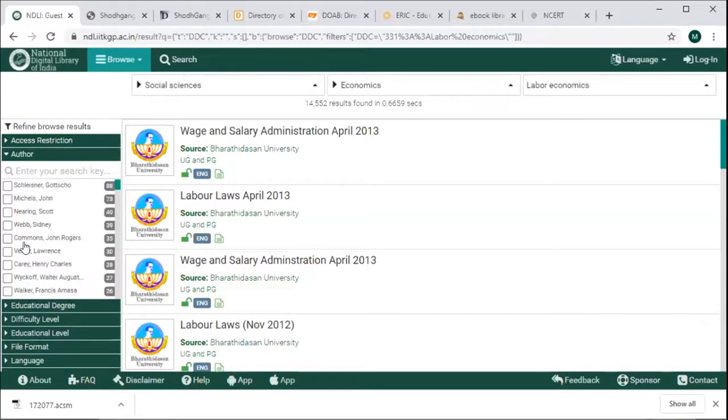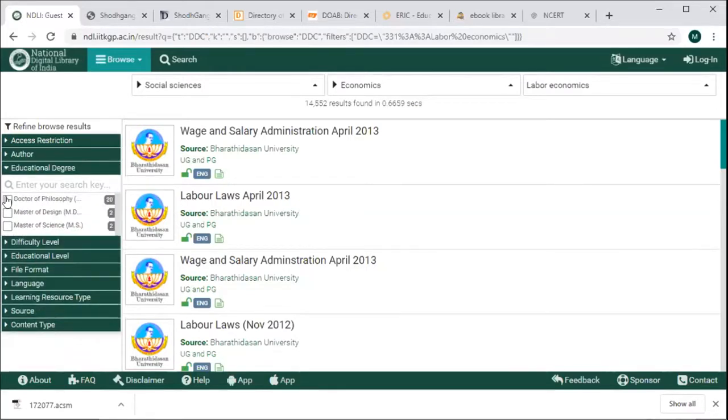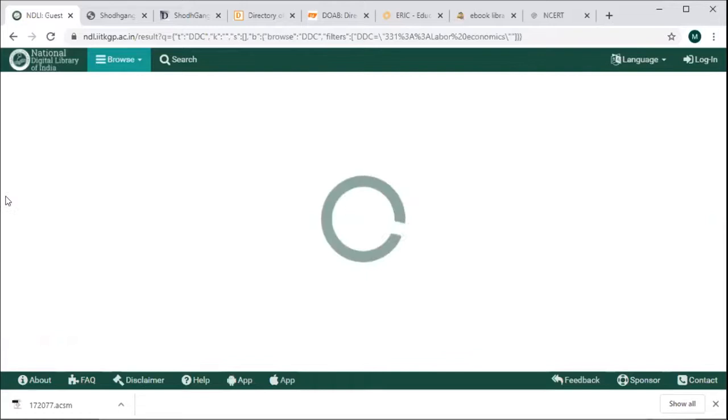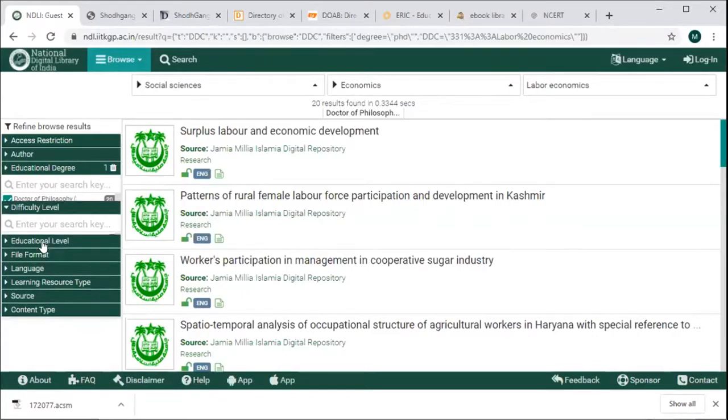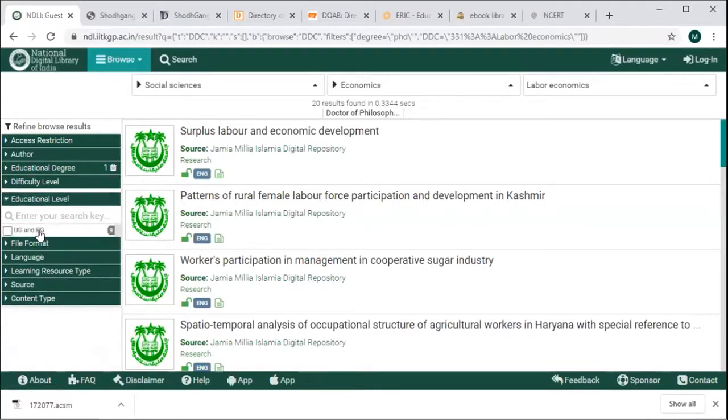By author also you can filter your searches, by educational degree also. If you are doing your PhD, you can refine your search. For preparing for your PhD, these are the resources which you can refer for your study, your difficulty level, then your educational level, file format.